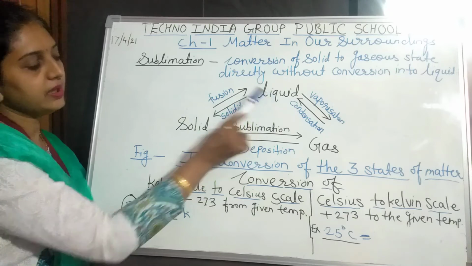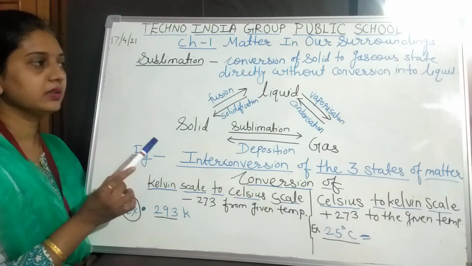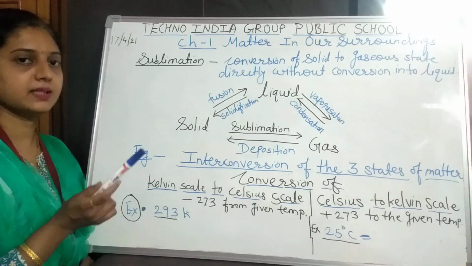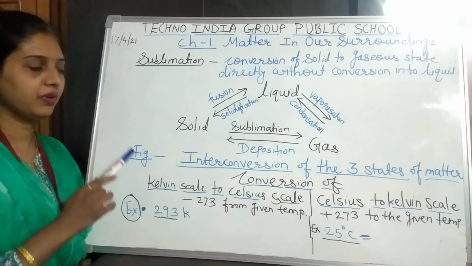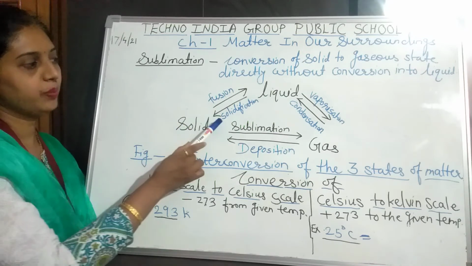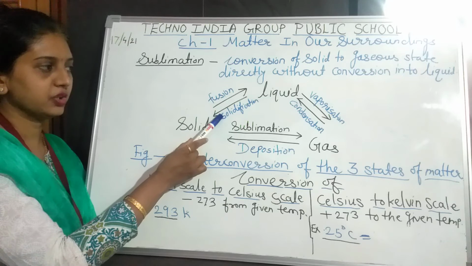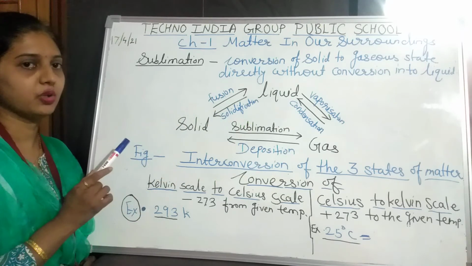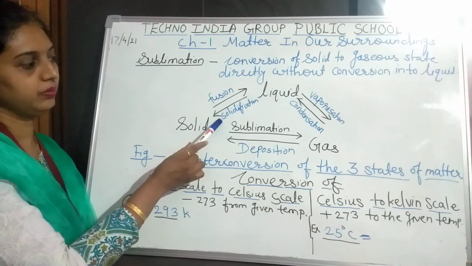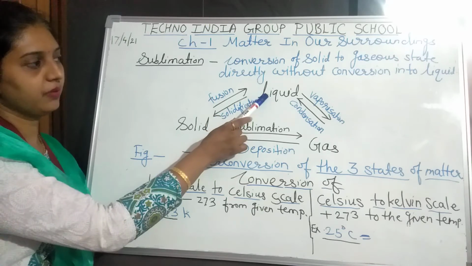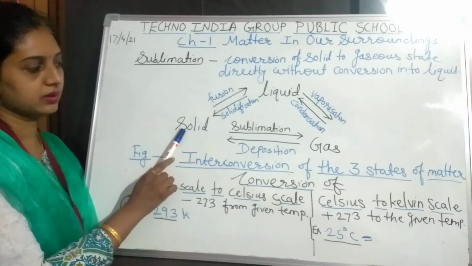When the liquid is converted into solid, suppose we have taken the example of water, it is converted into ice, that process we call solidification. It is done at lower temperature or minimum temperature, that converts the liquid into solid state.